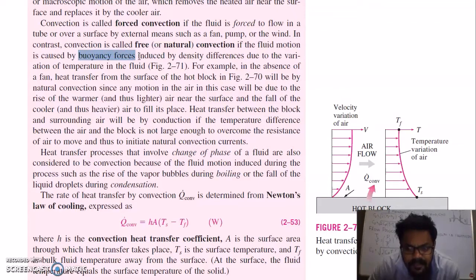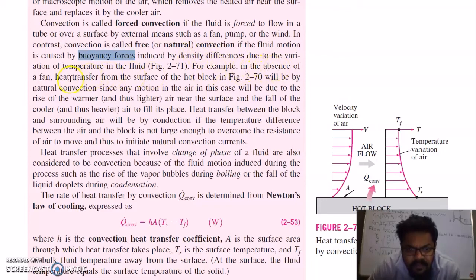Due to the sun heating, the air starts to go from the downward direction to upward into the upper atmosphere due to density difference of air. The colder, denser air will come down, and the hotter air, which is near the surface of the earth, will go up. So this is an example of natural convection.